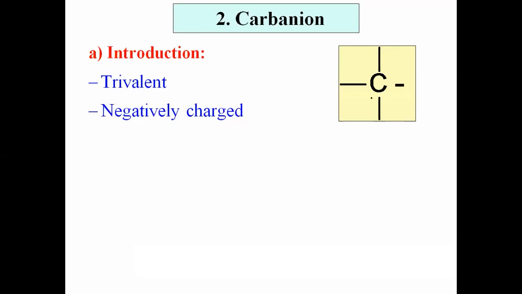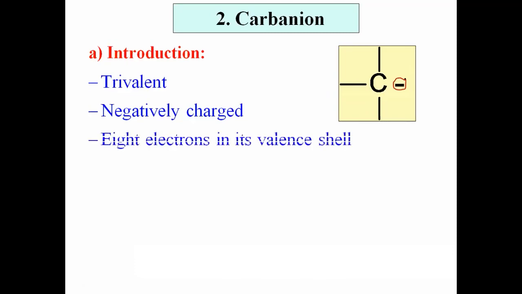We know that there are 3 covalent bonds. Each bond contributes 1 electron pair, so there are 6 bonded electrons: this bond has 2 electrons, this bond has 2, and this bond has 2. And there is a negative charge. We know that a negative charge means there is an electron pair. Thus there are 6 bonded electrons and 2 electrons from the negative charge, so there are a total of 8 electrons in its valence shell. Simply, in carbanion there are 8 electrons in its valence shell.